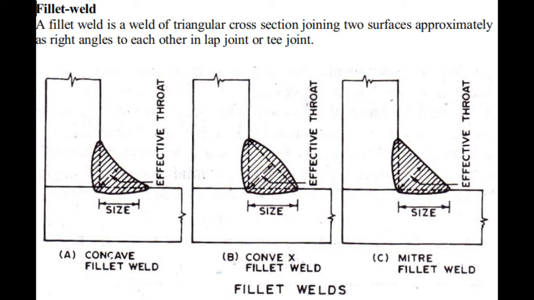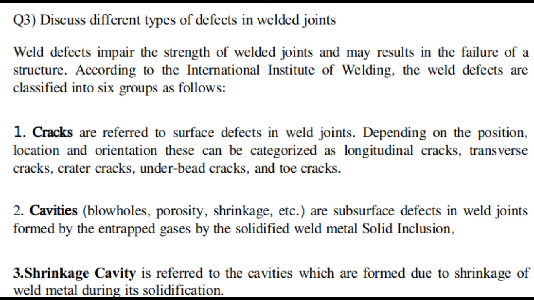So question number 2 we have completed. Let us see another question. Question number 3: Discuss different types of defects in welded joints. This question is also very important.